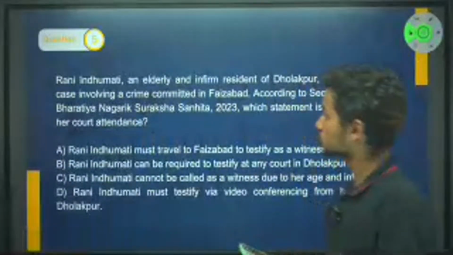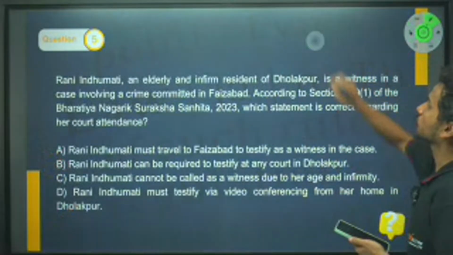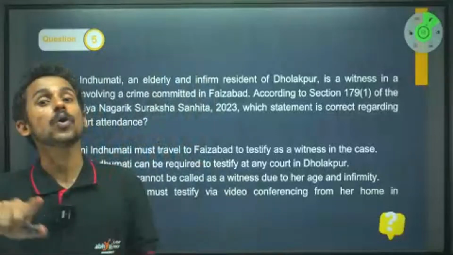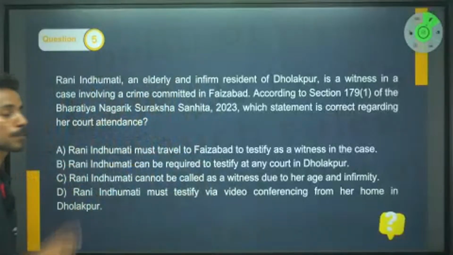Right. I think you got it. You got it. All of you. Most of you have got it. It's B, right? Obviously, because the law says that you cannot call a person who is aged or infirm as a witness in any court apart from the court which is located in the place where this particular person resides.